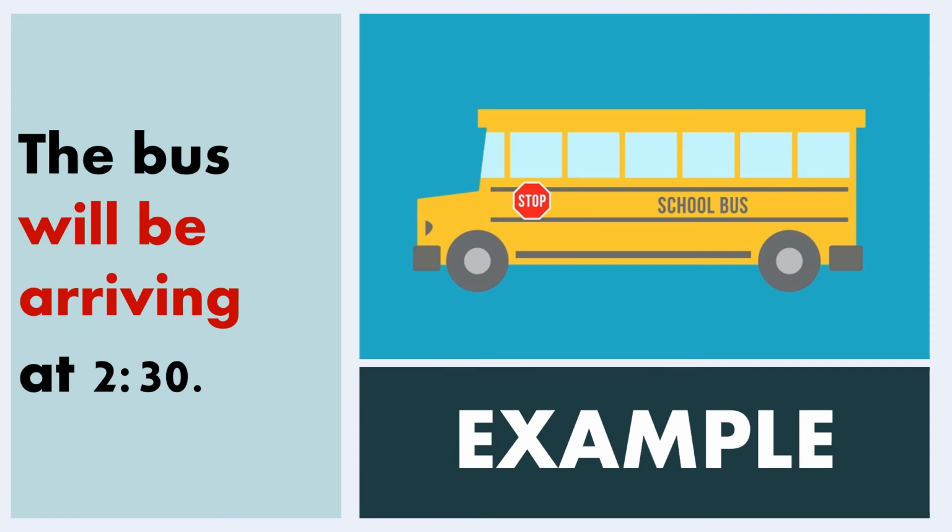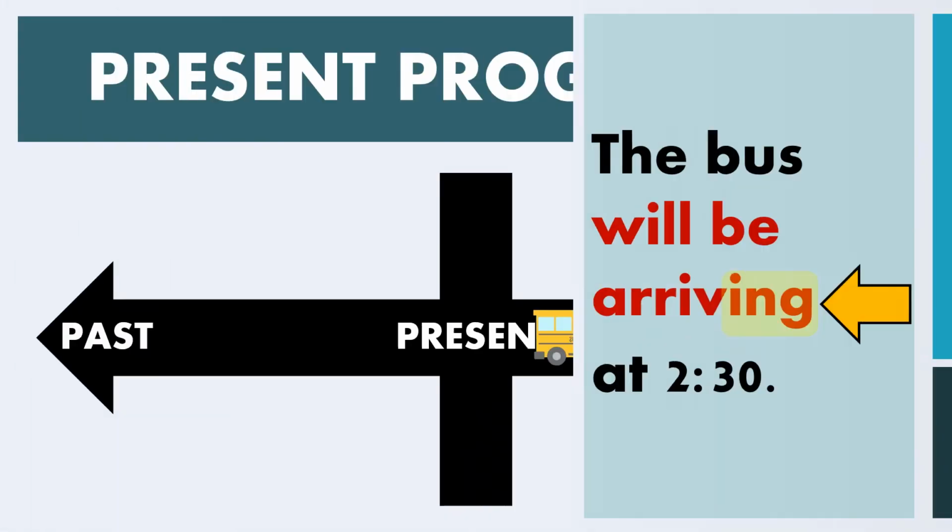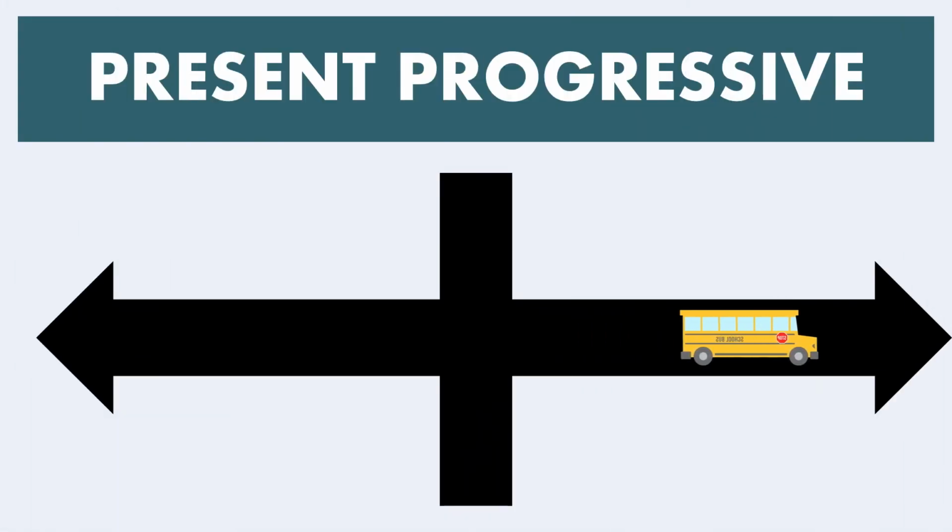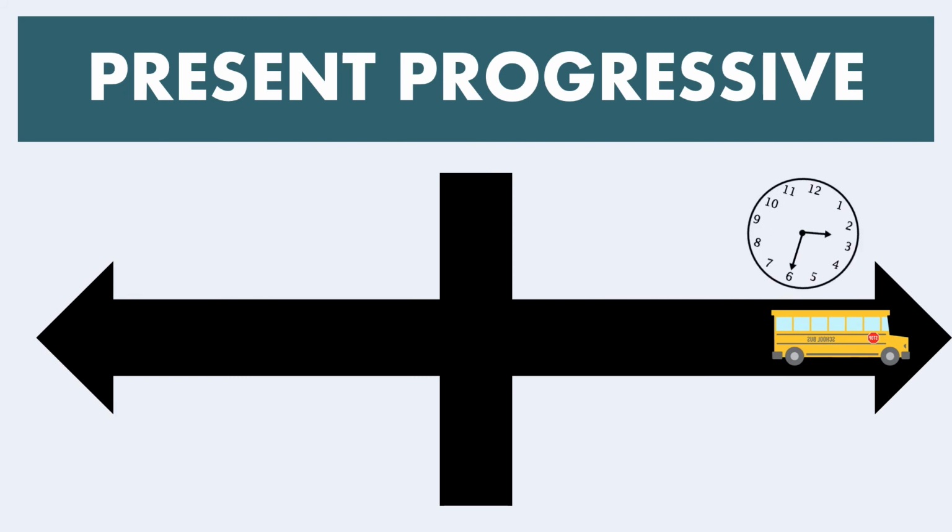Another example, the bus will be arriving at 2:30. As we discussed, this is something that the bus will be doing in the future. We've got will be and the ing form of the verb. On our timeline, here's the bus and it's moving forward. At that time, it will be in progress in the process of arriving at 2:30.